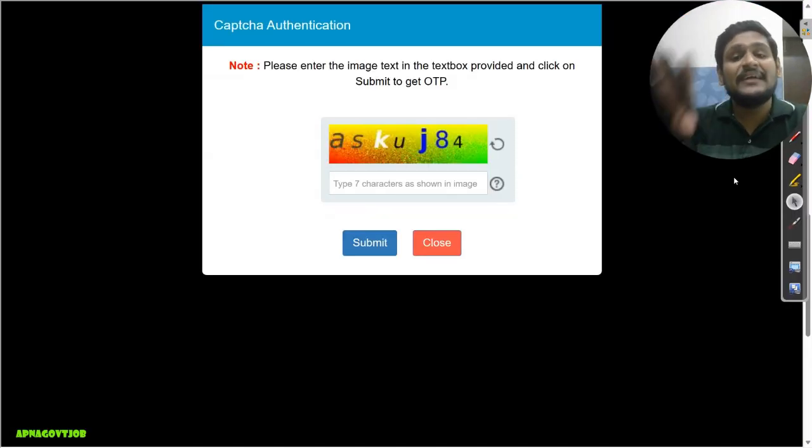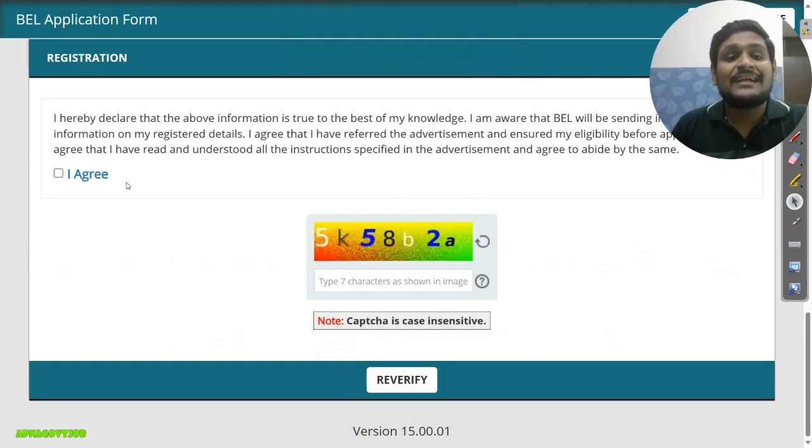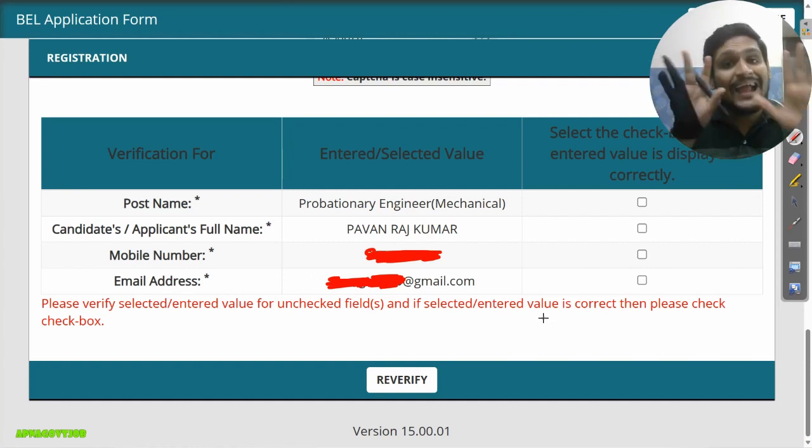It will ask you to fill the captcha. Just fill this captcha and click on the submit button. Enter the OTP. You will get it in less than 1 minute. Then click on validate OTP. Click on OK. After that, click on the I agree button, then fill this captcha and click on re-verify. Again it is asking to re-verify all the details, so just go up and check once more.